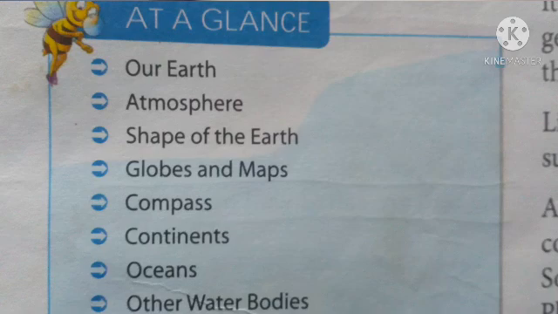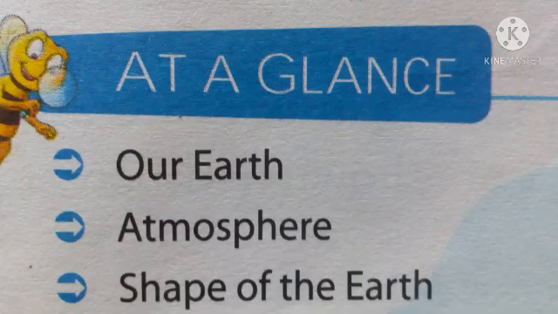First of all, our Earth. About we have to study and atmosphere, shape of the Earth, globes and maps, compass, continents, oceans, and other water bodies. But among these 8 points, we have to study in this video only 3 points: about our Earth, atmosphere, and shape of the Earth. So now I start the chapter.